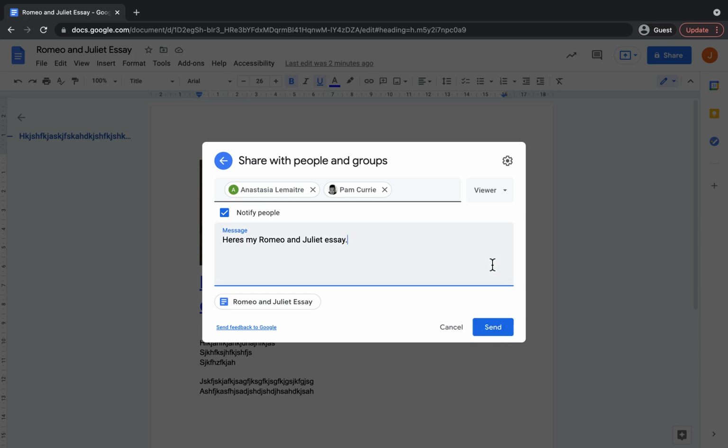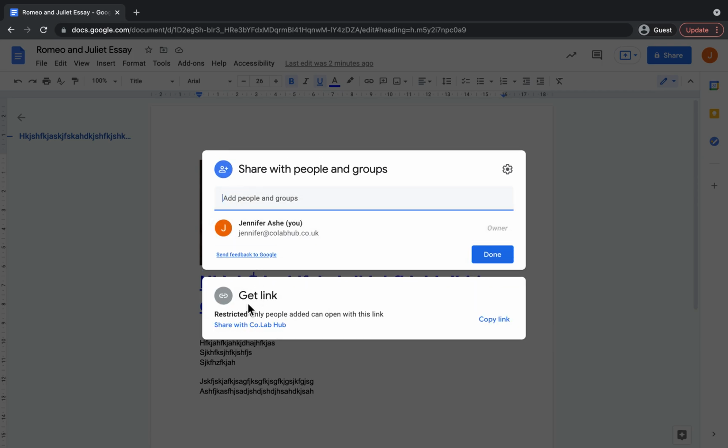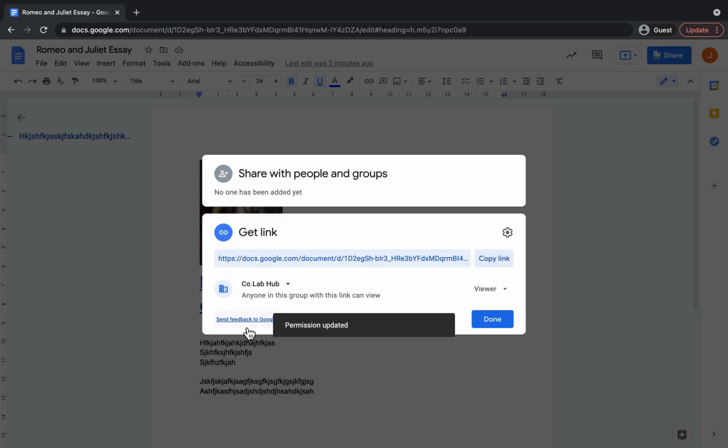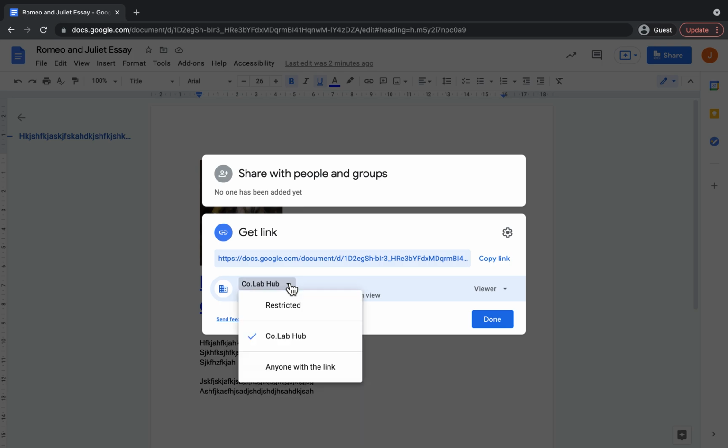One last thing that I'm going to show you with the sharing options here, if you click and go back to people with access, you can actually change this part down here. As you can see, it says restricted, only people added can open with this link. So I'm going to click share with Collab Hub. And as you can see, it's come up like this, and I can change it to whatever I want.